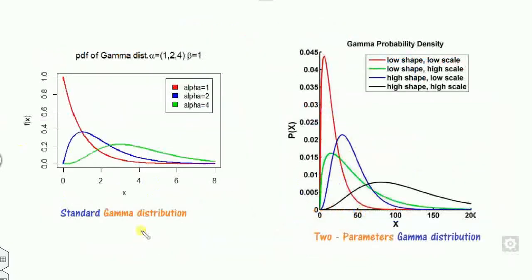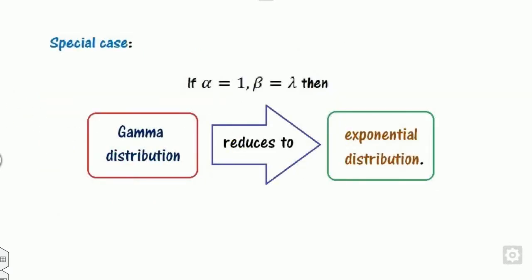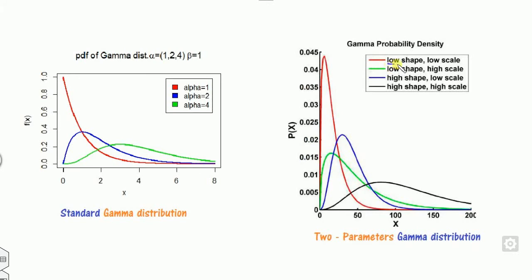And you can analyze the shape and the scale parameter here. If you vary the value of alpha, you can see the shape changes. That's why alpha is called the shape parameter. On the other hand, if you consider this, what is the relation between alpha and beta? If you look at this, the scale and the shape change. That is the impact of alpha and beta here.